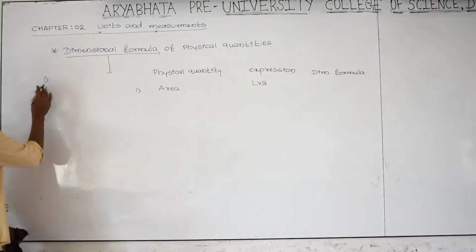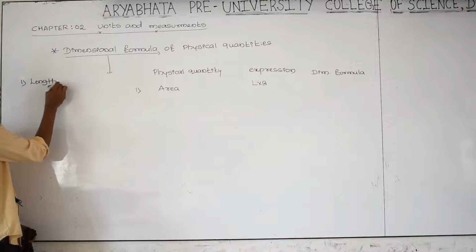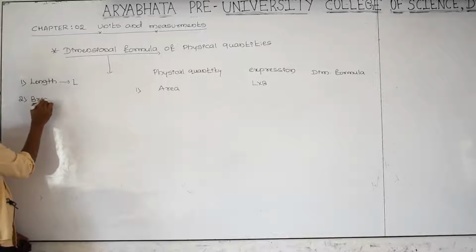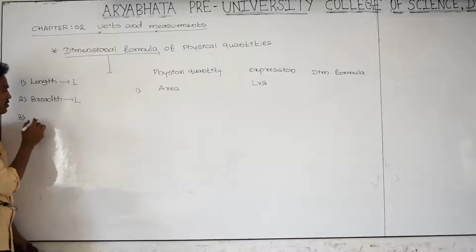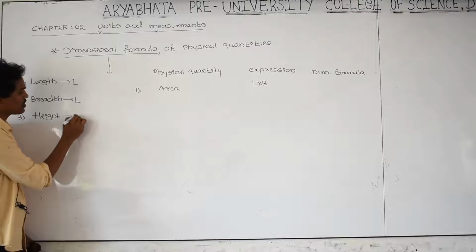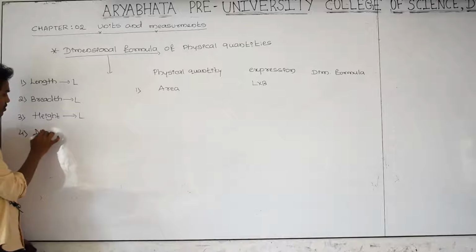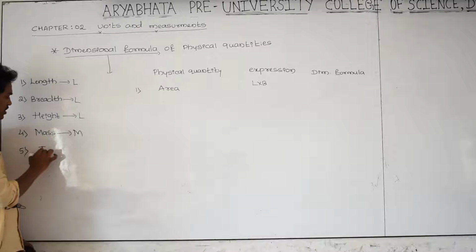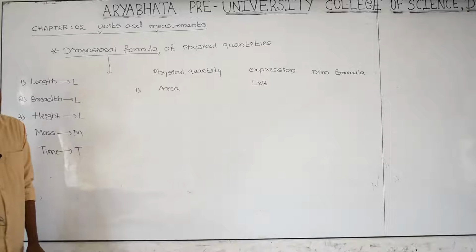As you know very well, length, its dimensional formula is L. Breadth, its dimensional formula is also L. Next, height, its dimensional formula is also L. And next one is mass, its dimensional formula is M. And next one is time, its dimensional formula is capital T.